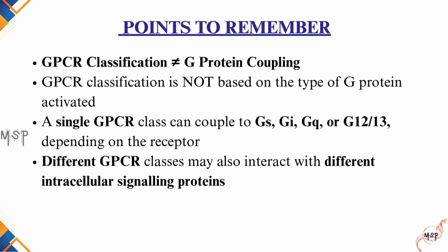Before moving further, remember one very important concept: GPCR classification is not based on the type of G protein that a receptor activates. This is a common misconception. For example, receptors belonging to Class A may couple to GS, GI, GQ, or G12-13, depending on the receptor subtype. Similarly, receptors belonging to the other classes may also interact with different intracellular signaling proteins. Therefore, GPCR class does not determine the G protein.